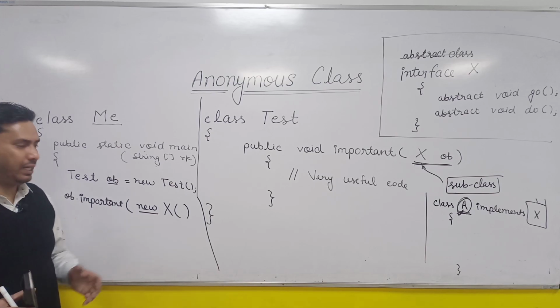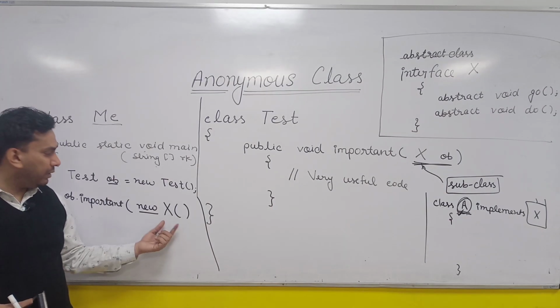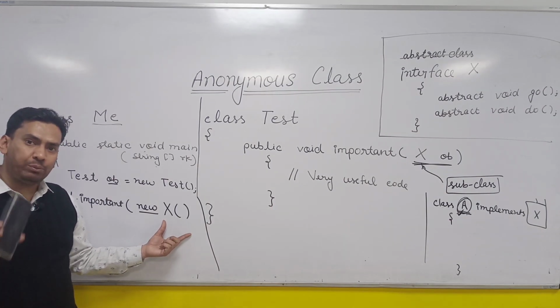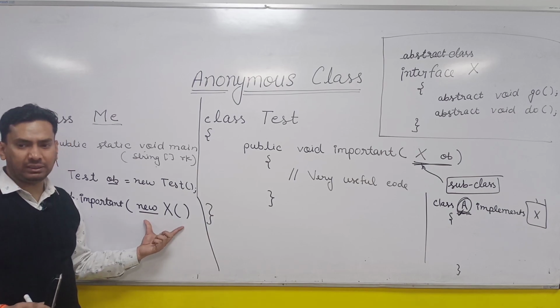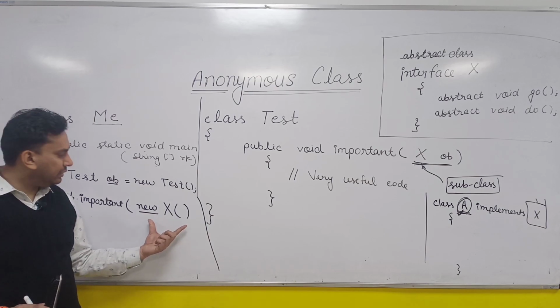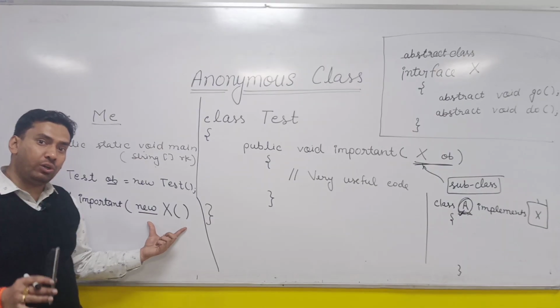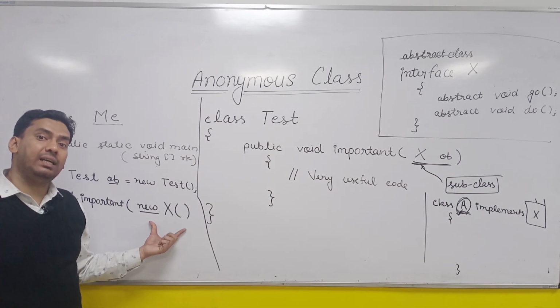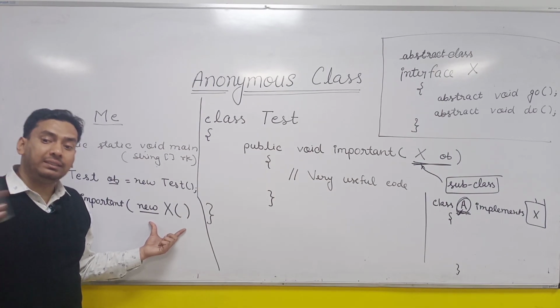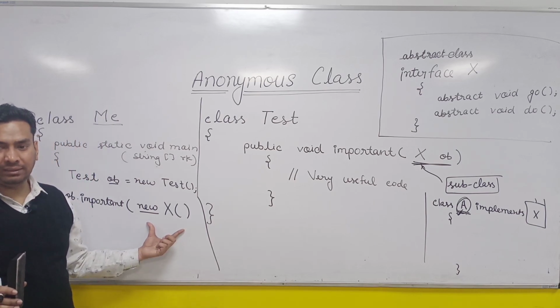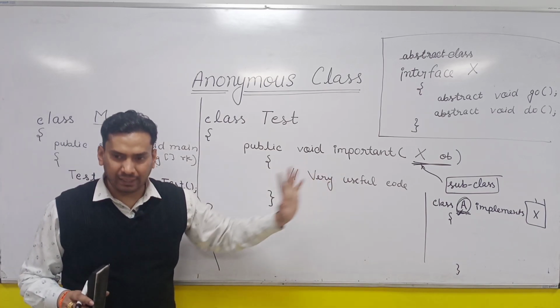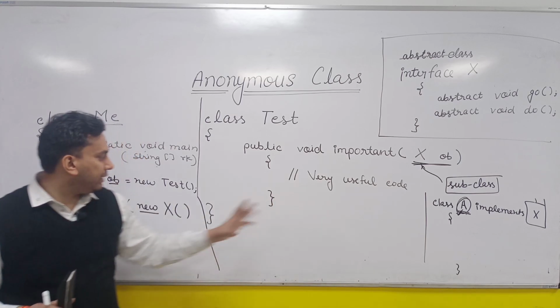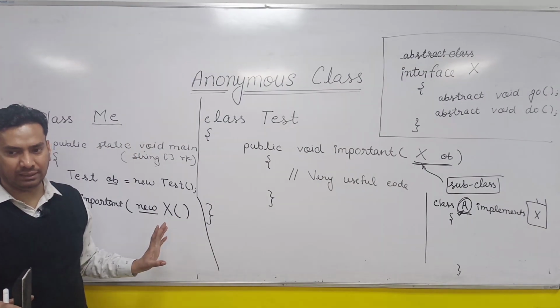Now here you can be asked, if X is uninstantiable, why are you writing new X? So you have to simply say that this is an anonymous class. This is not creating the object of X, this is creating the object of a subclass of X, like that class A. But it is not having any name like ABC here.